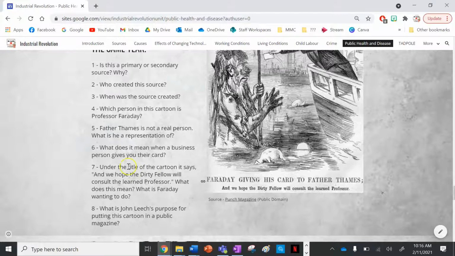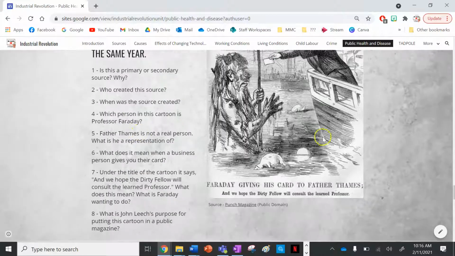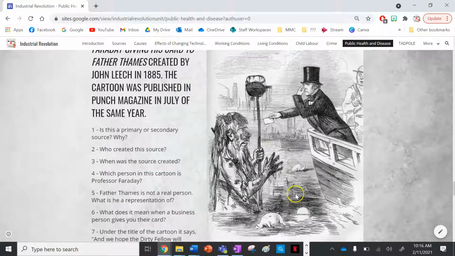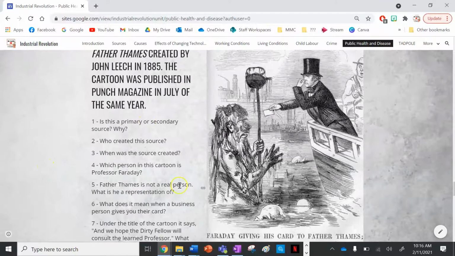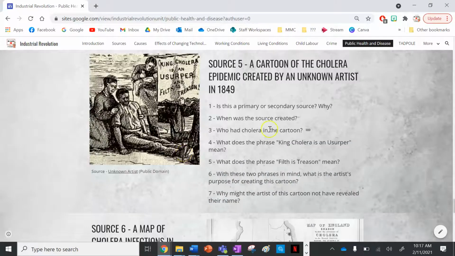So the artist is saying, and this magazine is saying that, cholera is spread by dirty drinking water. We need to clean it up. So that's the message for the cartoon. He wants the river to be cleaned because he knows that it spreads cholera. Got source number 5 here, a cartoon of the cholera epidemic created by an unknown artist in 1849.